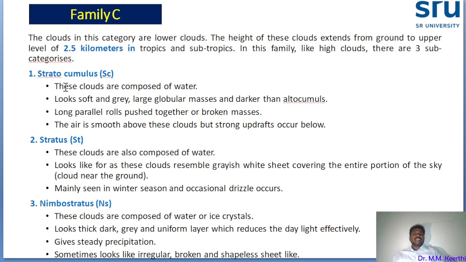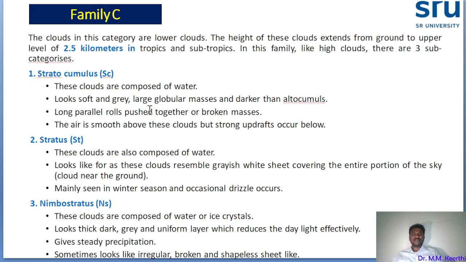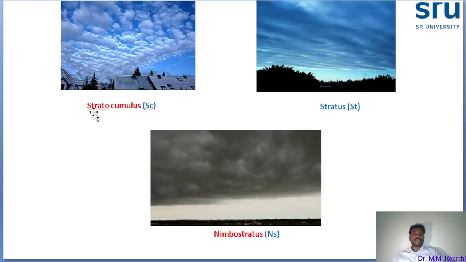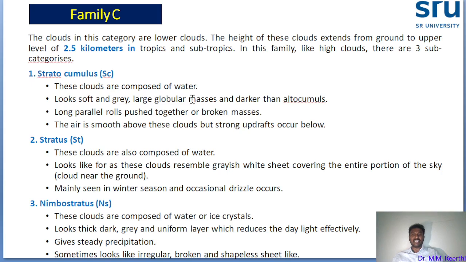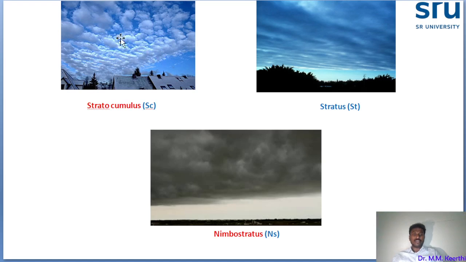Okay, these clouds are composed of water, and look soft and gray. Larger globular masses are there, randomly placed. That is one identification. Darker than the altocumulus, yes, and long parallel rows pushed together are broken masses. Longer broken masses will be there in parallel, like continuous long parallel globular masses.